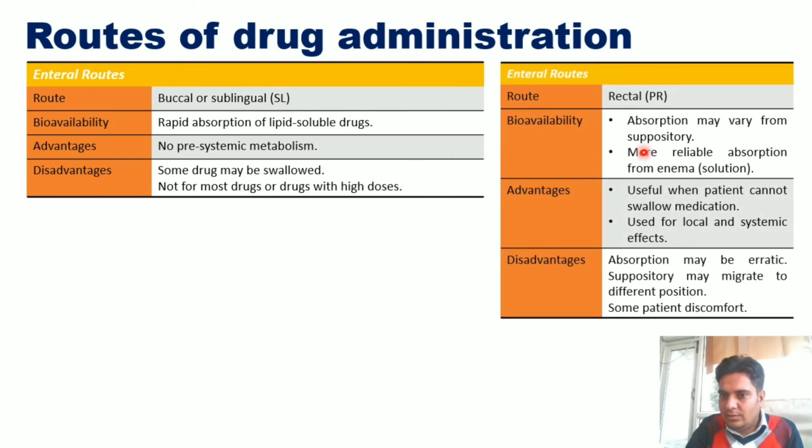Next one is the rectal route. Absorption may vary from suppository to suppository, and there is more reliable absorption from enema solutions. The advantage of this system is that it is useful when the patient cannot swallow medications, so we can use the rectal route, and it can be used for local or systemic effect both. The disadvantage of this system is that absorption may be erratic. Different types of absorption mechanism can be seen, and the rate and extent can be different for different dosage forms.